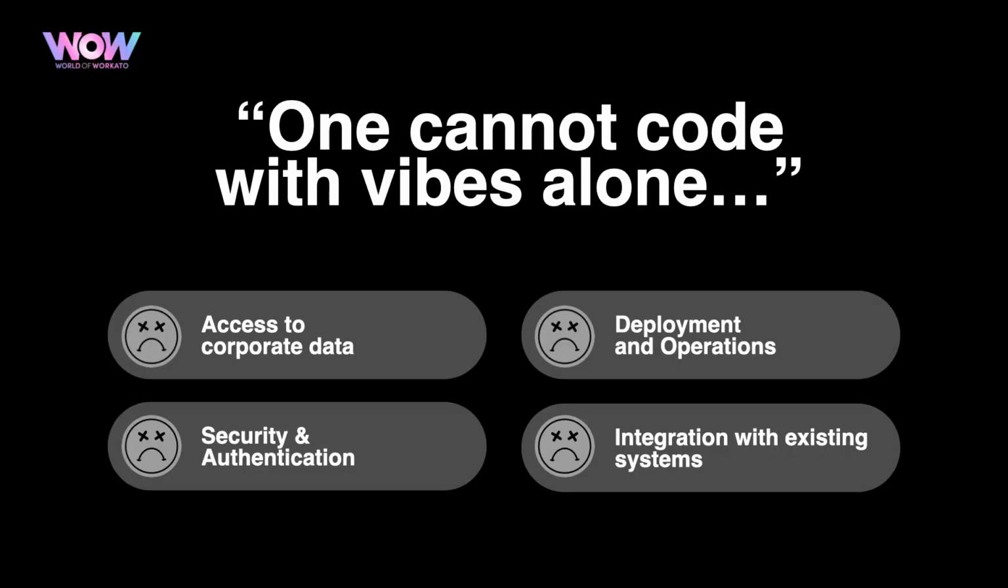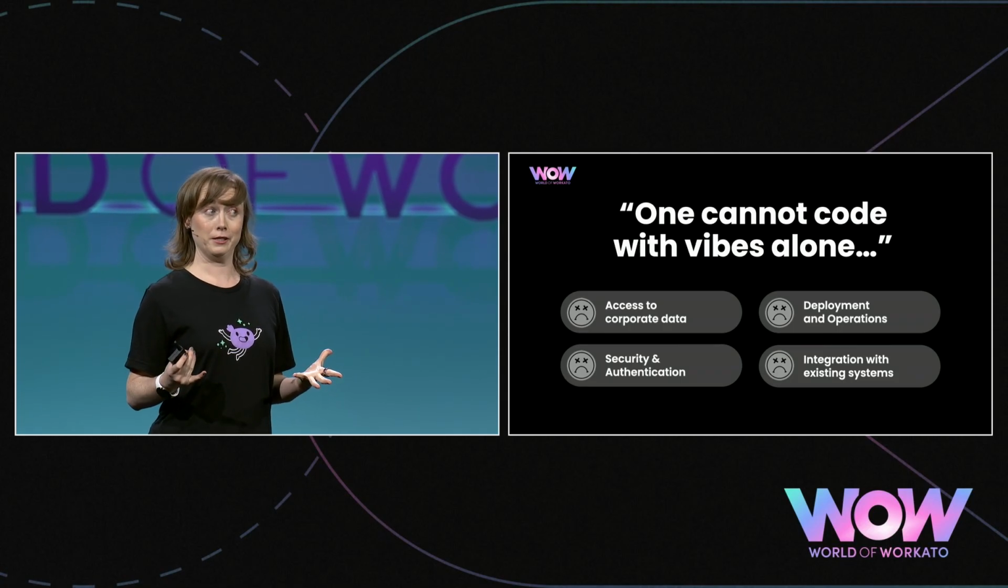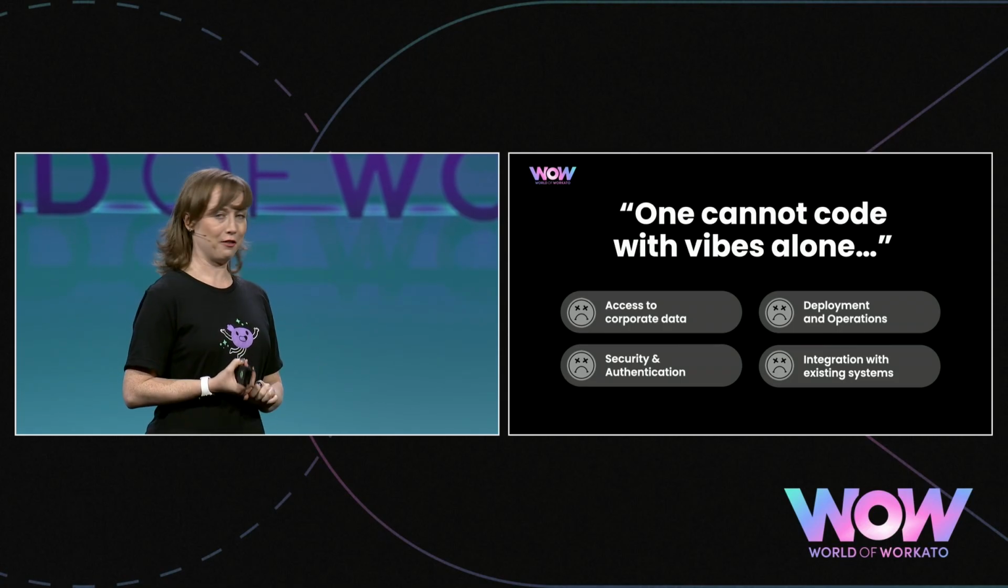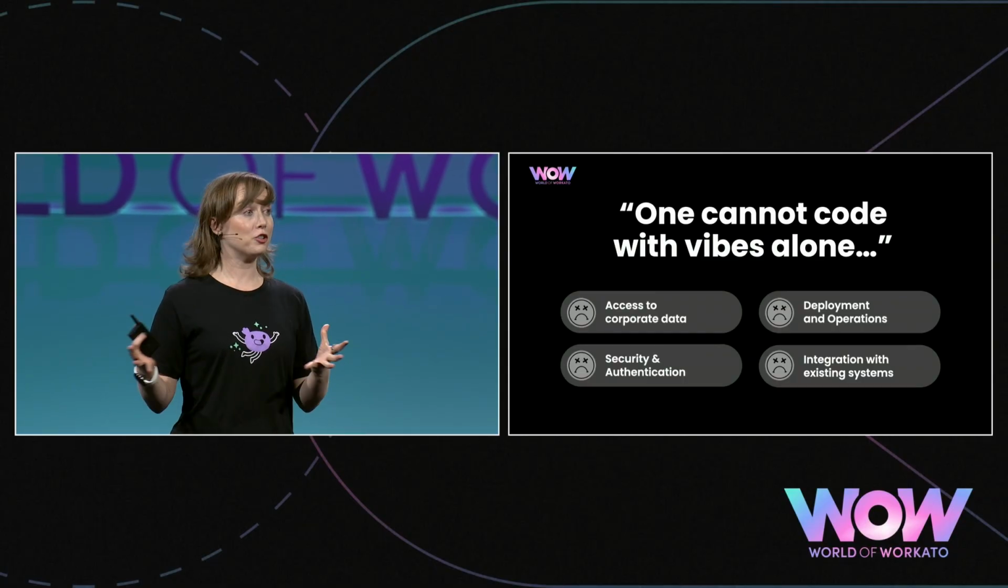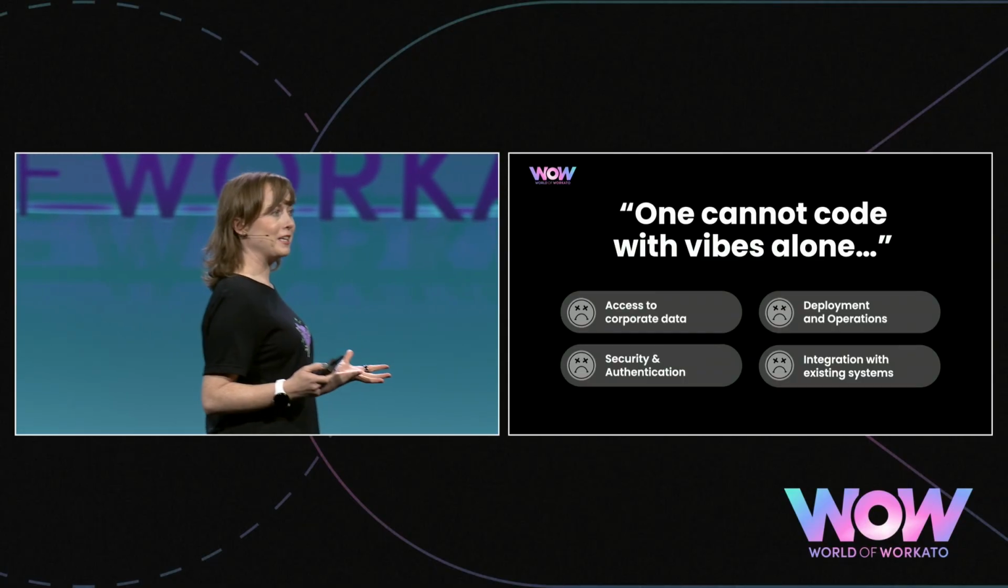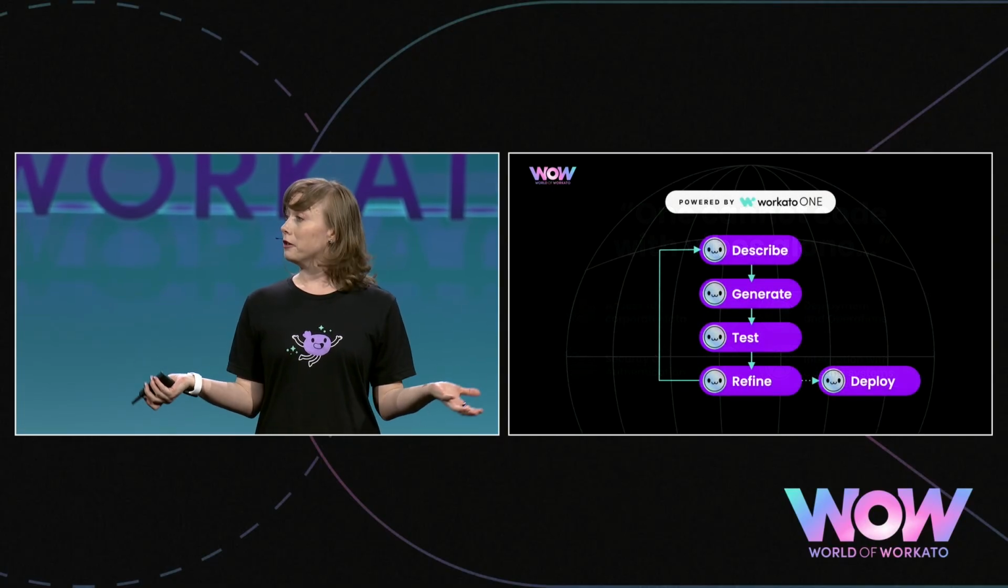You need a couple things and considerations when vibe coding. You can't just run on pure vibes. You need access to corporate data. You need to be able to integrate into your existing systems. You need to be able to make very important considerations around security and authentication. And there's also deployment and operating, making sure that you are enterprise ready to get this live and build it at scale. And Workato's here to help.